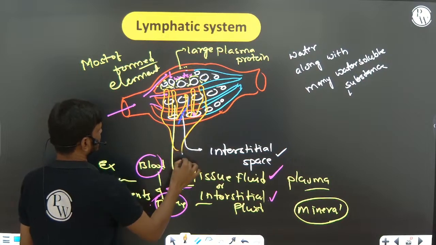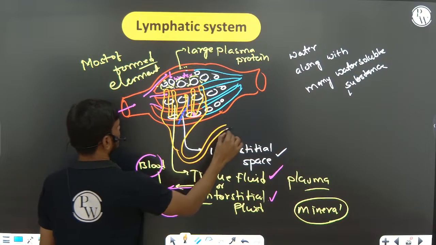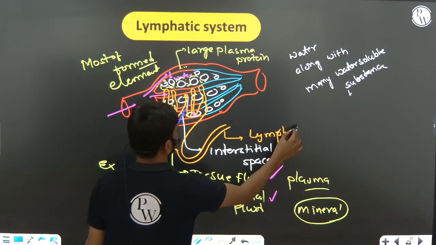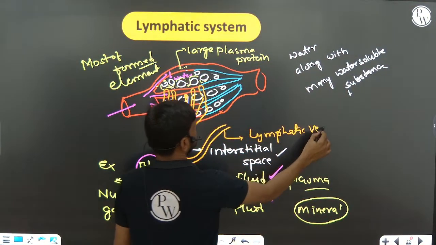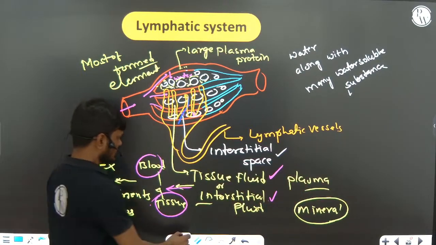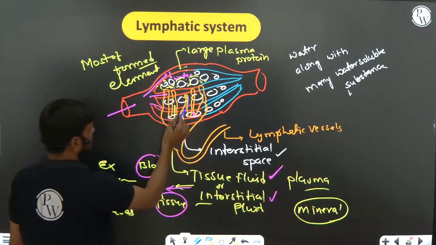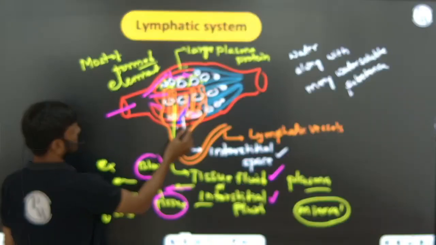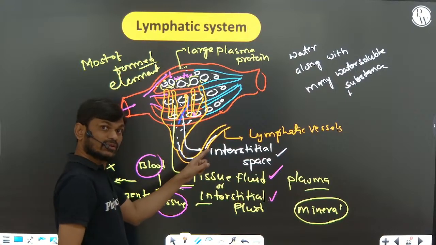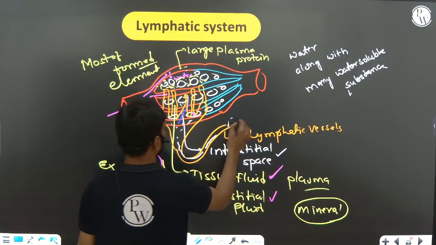This elaborated network we are calling lymphatic vessels. Now the tissue fluid from the tissue is collected into lymphatic vessels. The tissue fluid which is collected into lymphatic vessels we are calling lymph.